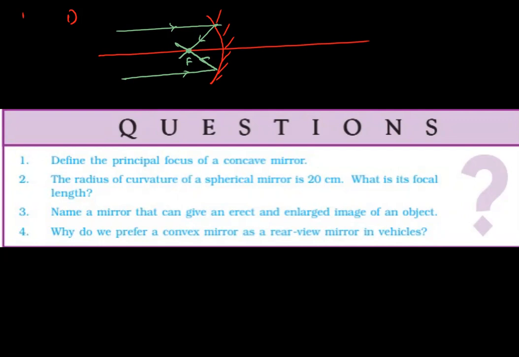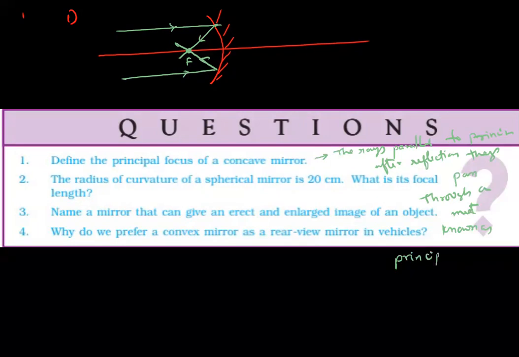The definition: the rays parallel to the principal axis, after reflection, pass through a point or meet at a point known as the principal focus of the mirror. Is it clear? This is the first question's answer.